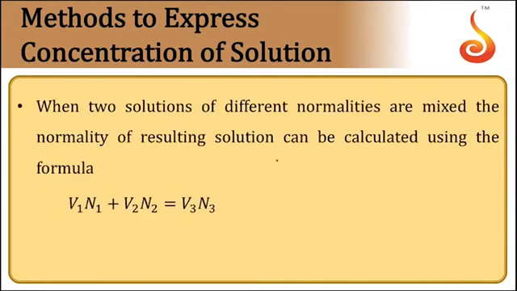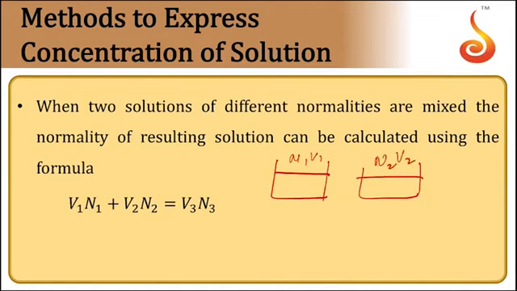Then comes mixture. Suppose you take two solutions, solution A and solution B, of normality N1, volume V1, and normality N2, volume V2. We mix these two and prepare another solution, and we require the normality of this final solution.